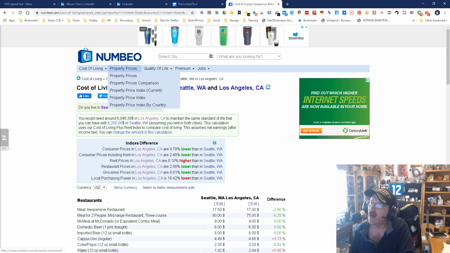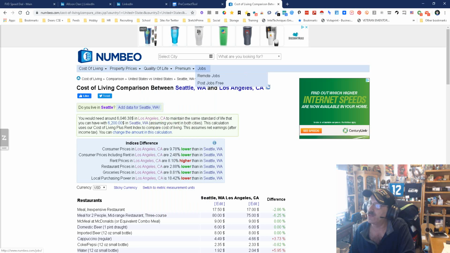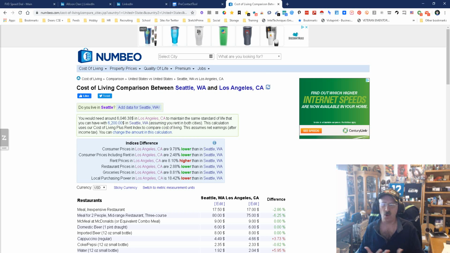Just proves it. So again, you got property prices, you got quality of life indexes, premium information, which obviously you pay for, jobs, got everything. This is like a one-stop shop cornucopia of cost of living information. So it's pretty good. Now, from what I understand, this is done via a combination of whatever's free on the web available to be grabbed, government information, as well as some crowdsourcing, which I like because that means you're getting more of the real deal, not what the government might be saying alone. They bring it all together, give you your averages, and this is where we are.